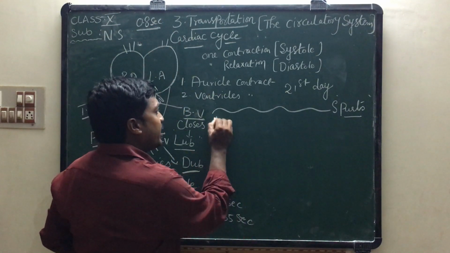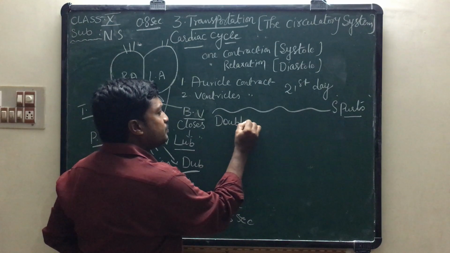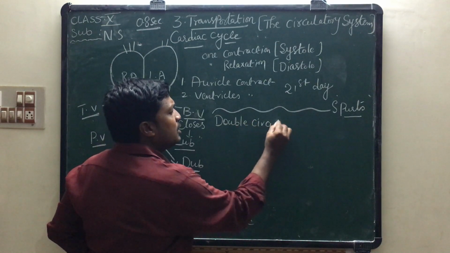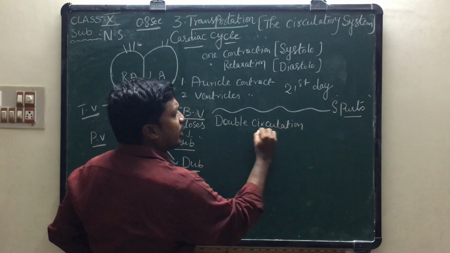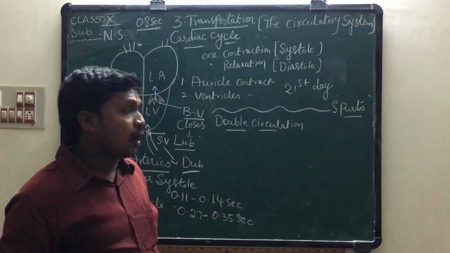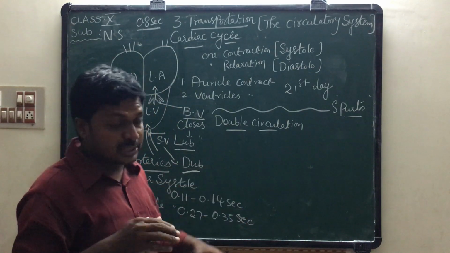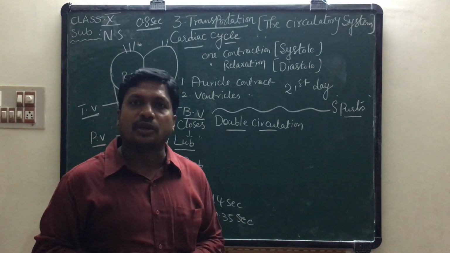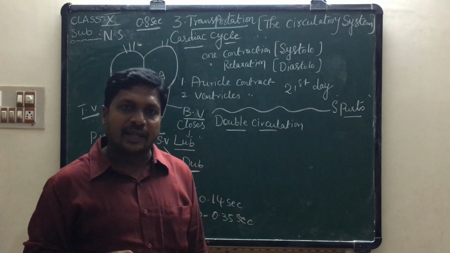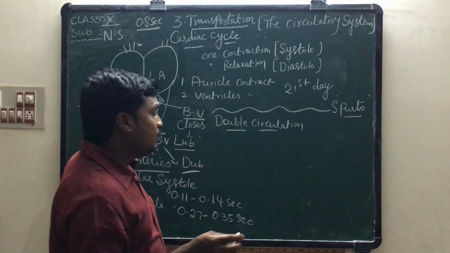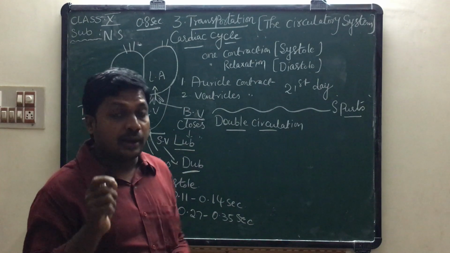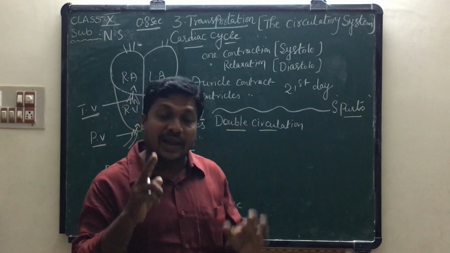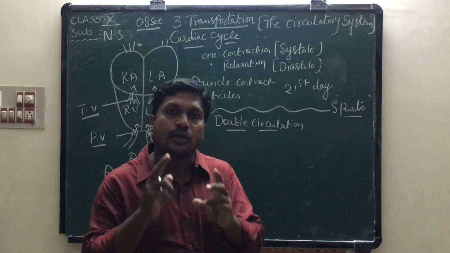Next, I will explain about double circulation. Double circulation is very important from the exam point of view. Already I explained in the previous class. Double circulation was discovered by William Harvey. What is meant by double circulation? Keep it in mind, double means two. Blood enters into the heart two times.